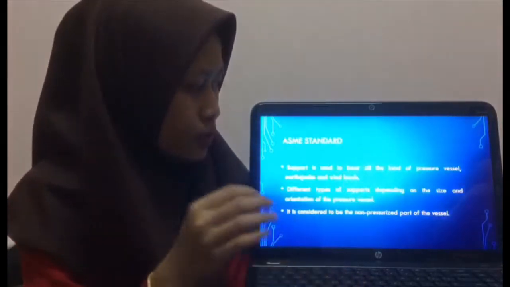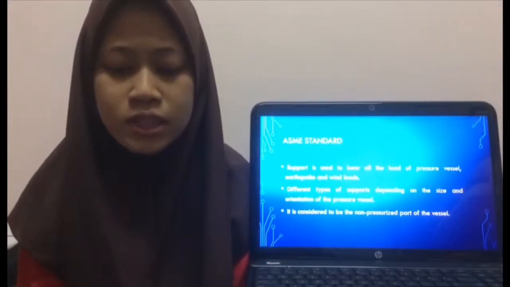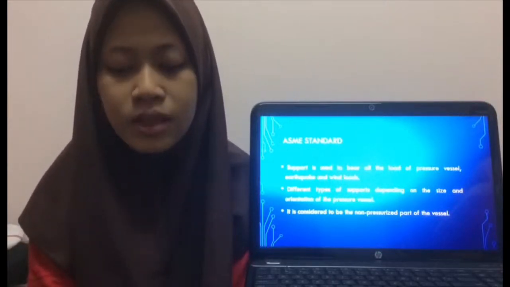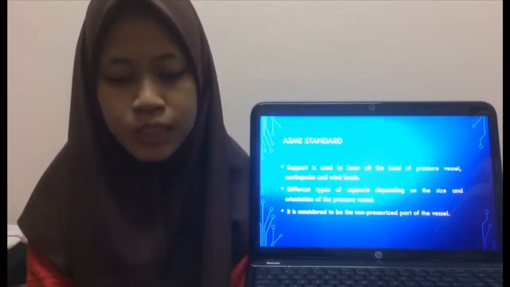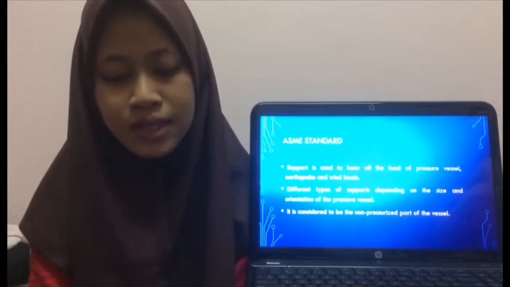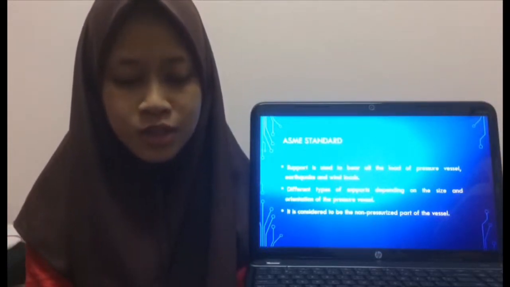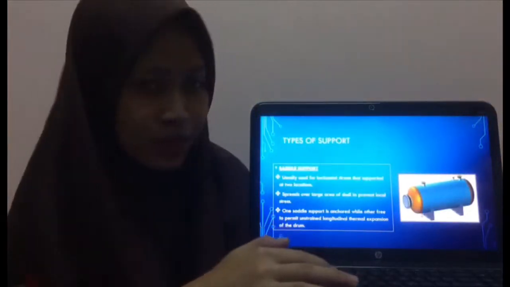So for the ASME standard, for introduction, support is used to bear all the load of the pressure vessel, earthquake and wind loads. There are different types of support which are used depending on the size and the orientation of the pressure vessel. It is considered to be the non-pressurized part of the vessel. So these are the types of support.